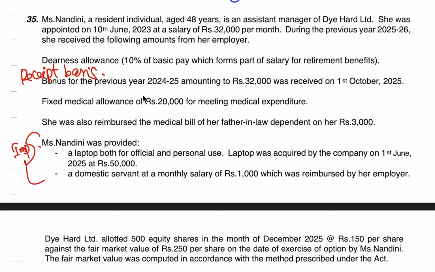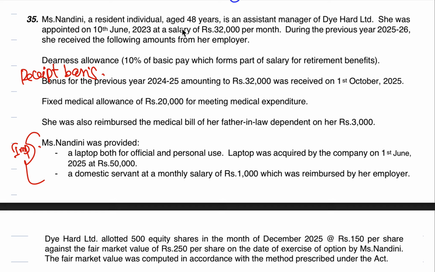In the last class, we have discussed core provision, equity stock option, deduction from salary, rent-free accommodation, house rent allowance. All these we have discussed. And the question that we are going to see, question number 35, could be a mix of all these things. So let's start reading the question.